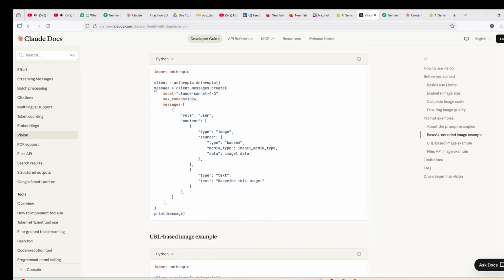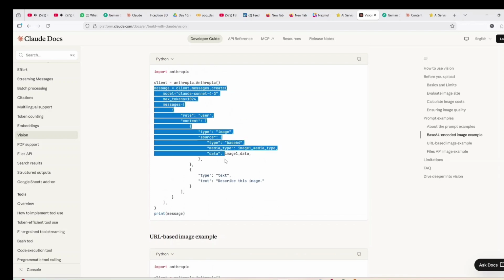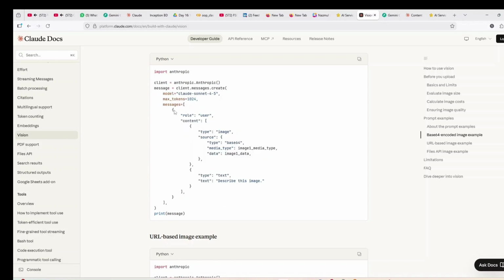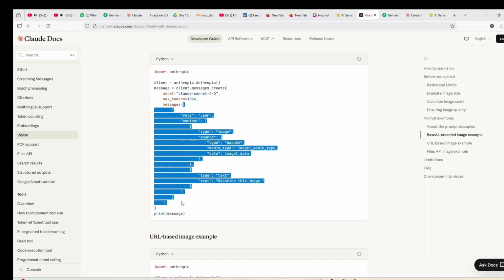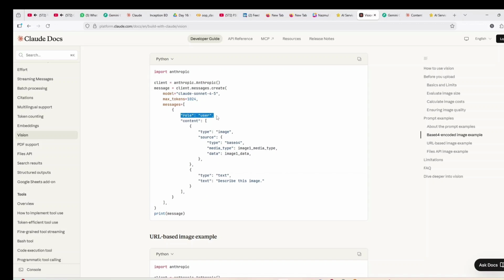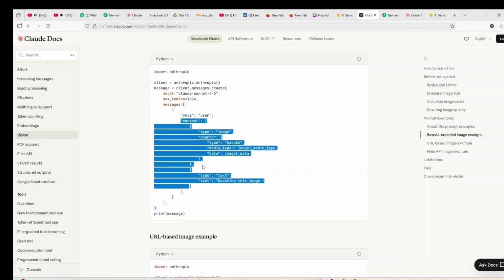So this is how I send the messages to Claude. First of all I need to mention the model name, max tokens, and the messages, which is a list. In the message I need to define the role and also content. The content is the most important part here.